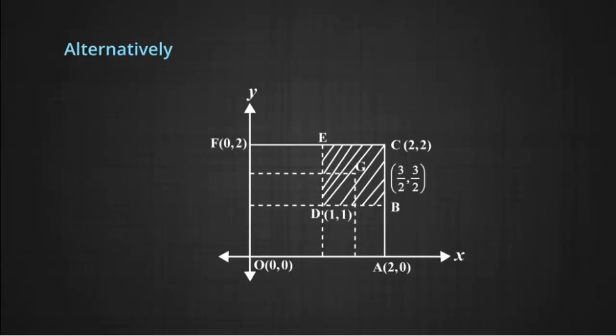Alternatively, we know the expression for the position of center of mass is actually a weighted average in which each coordinate is weighted by the mass located at that point. Hence, the above problem can be done in a different way also.